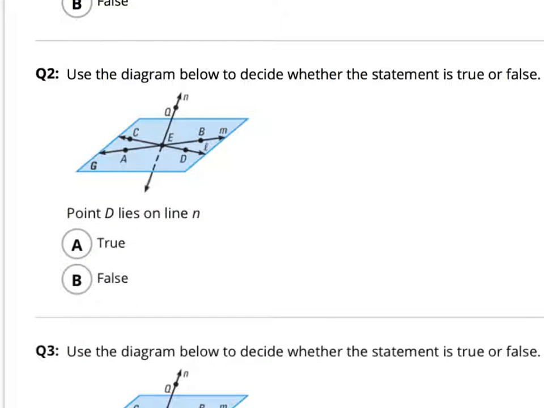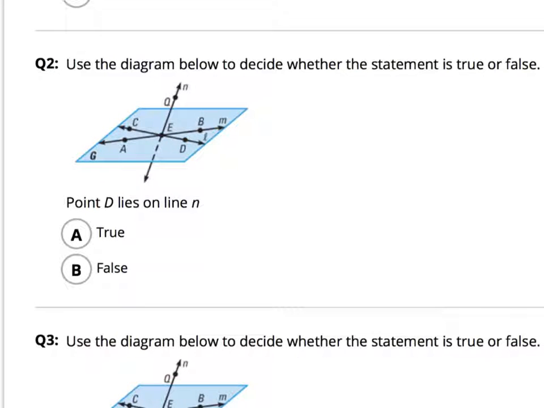Number 2 again, true or false? Point D, which point D is here. Is he on line N? There's N. Point D, true or false?